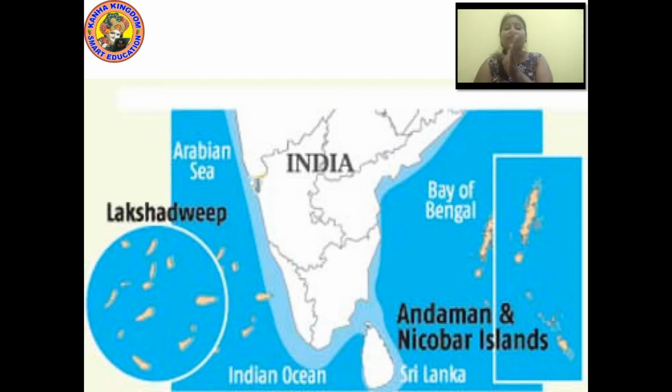Andaman and Nicobar is on the other side, in the Bay of Bengal. On the right hand side we see Andaman and Nicobar Islands, and on the left hand side we find Lakshadweep.